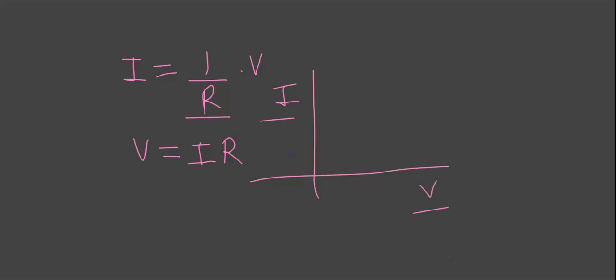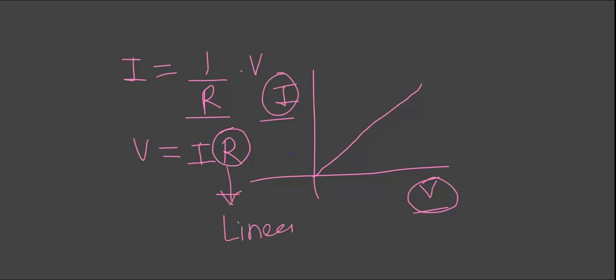You will get this kind of linear graph because R is constant, and if you increase the potential difference, then the current will gradually increase in that proportion, and you will get a linear graph. So you can say that resistance is a linear element.